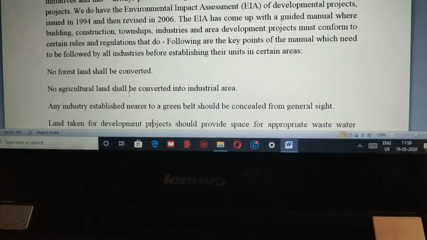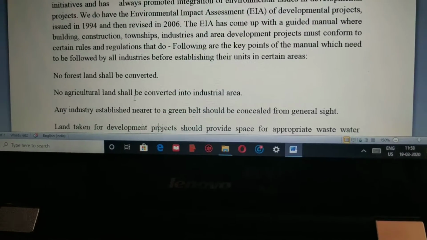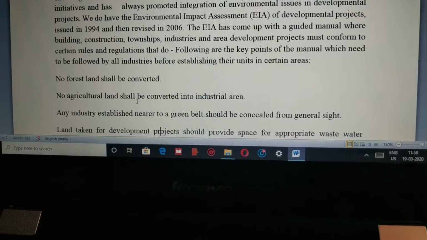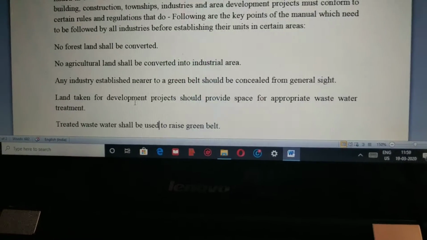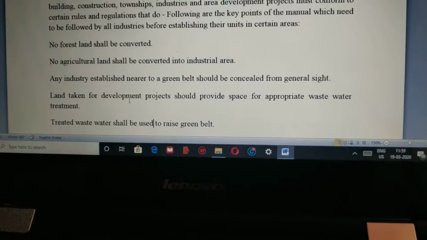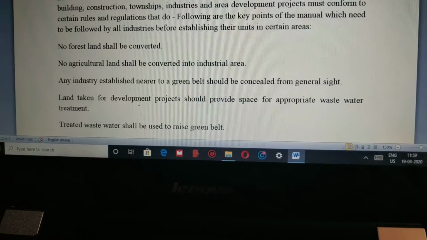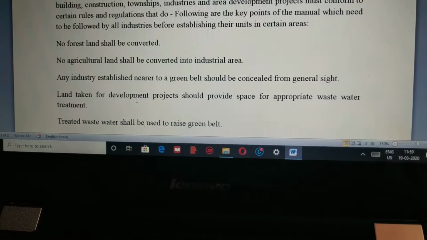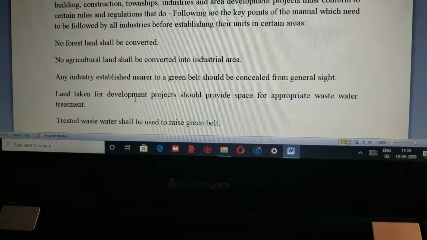That means if a forest area is there and a green belt is created, the industry should maintain its own area. Industry and green belt area should have a distance of at least 1 kilometer.